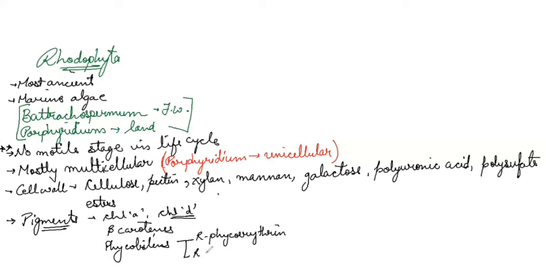This R represents Rhodophyta, Rhodophyceae. These R-phycocyanin and R-phycoerythrin are similar to blue-green algae which we saw. Now, these red algae show Gordikov's effect.